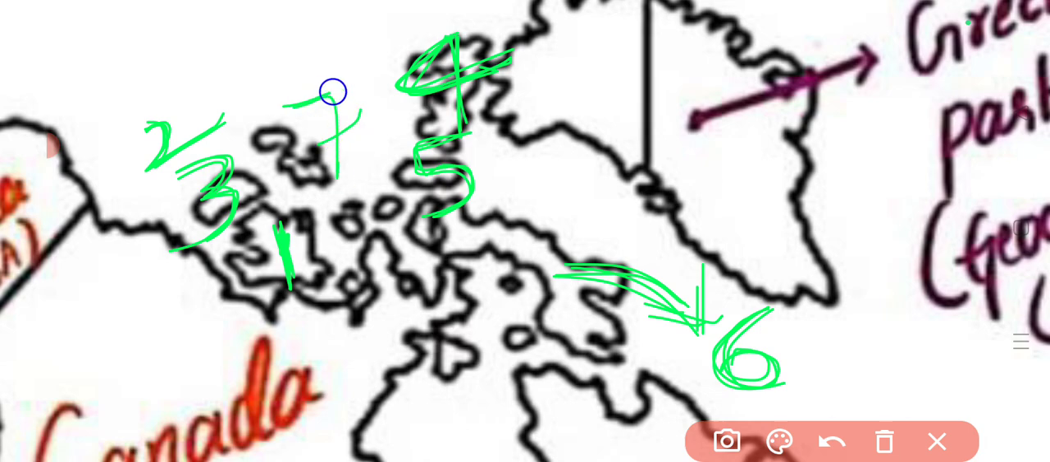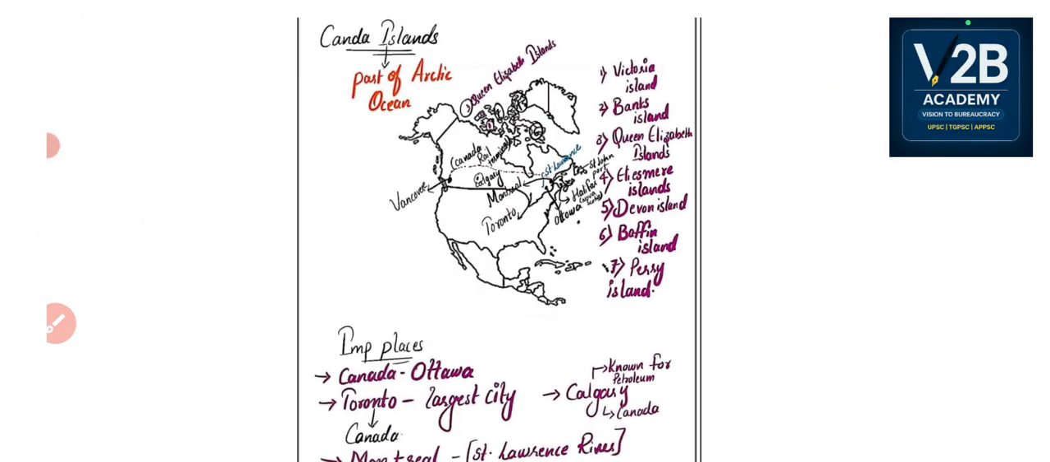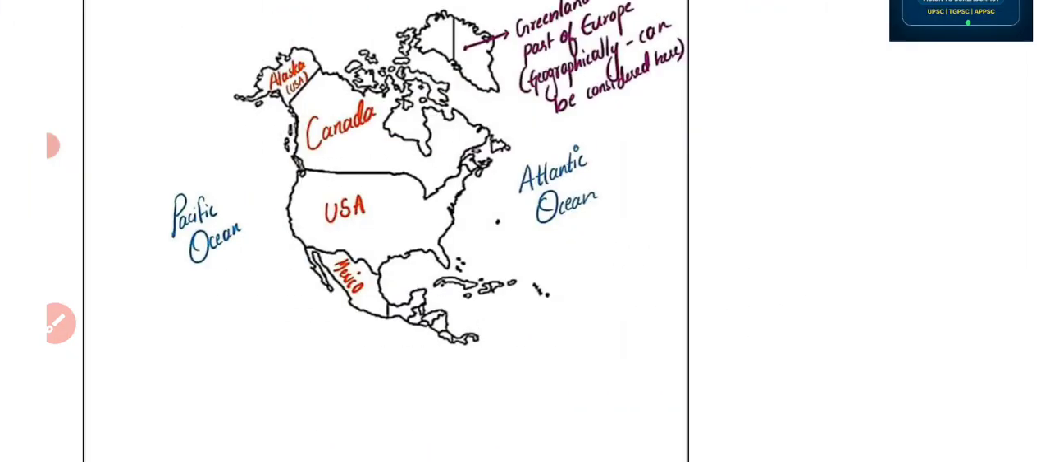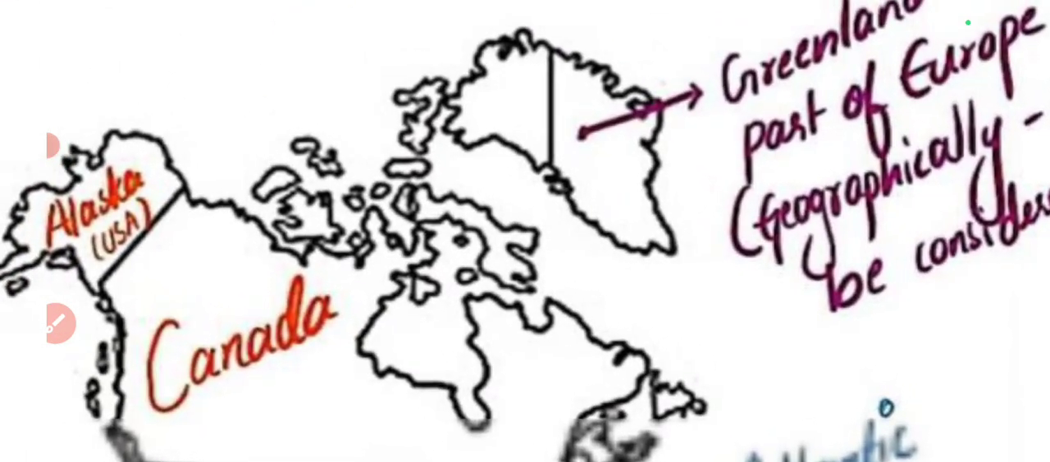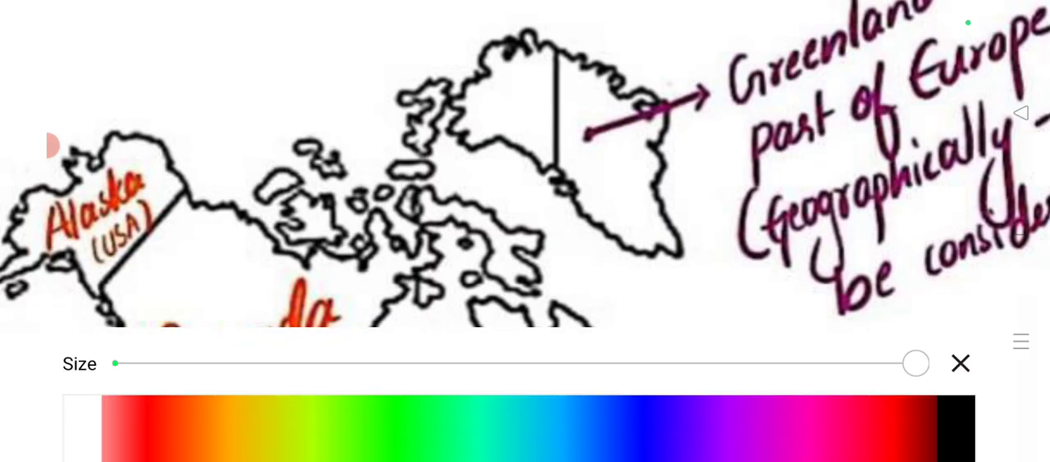And here comes the seventh island that we have read. The seventh island name is Perry Island. Now I'll repeat it again. This is a bit confusing, so that's the reason I'm repeating a number of times.